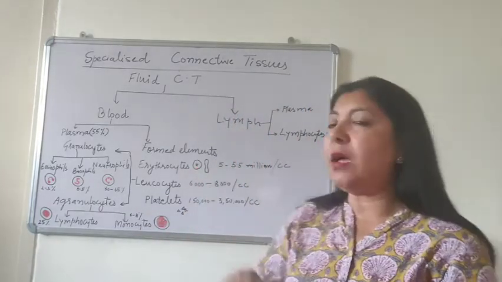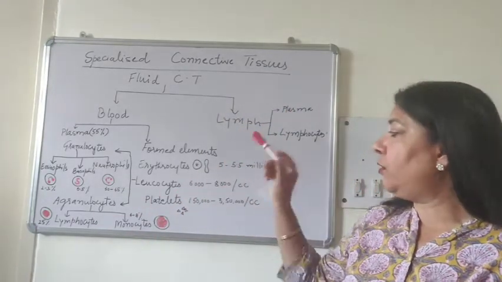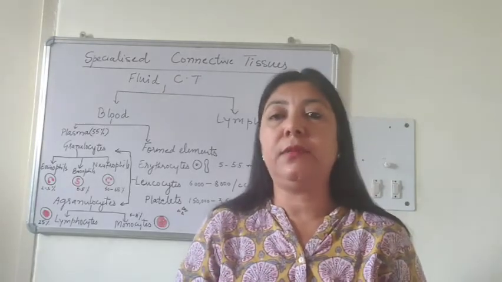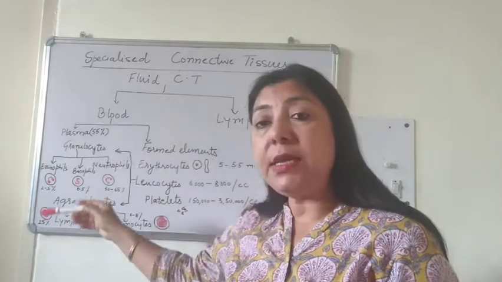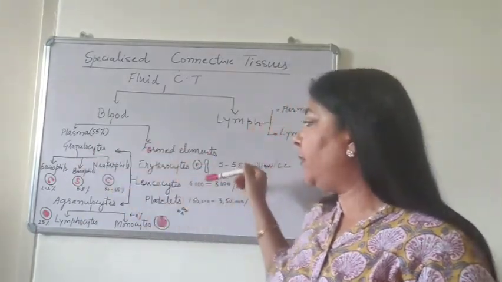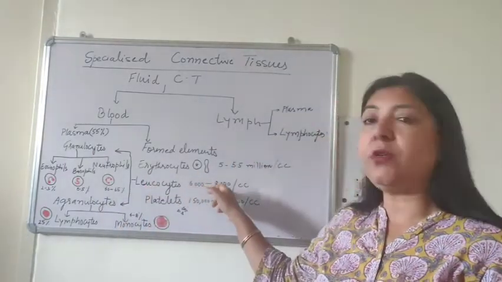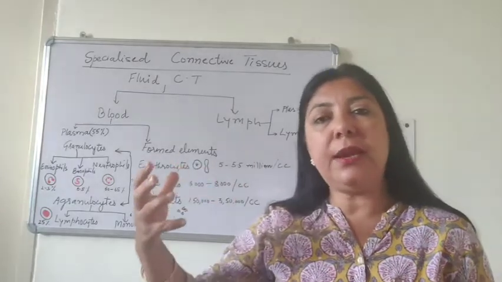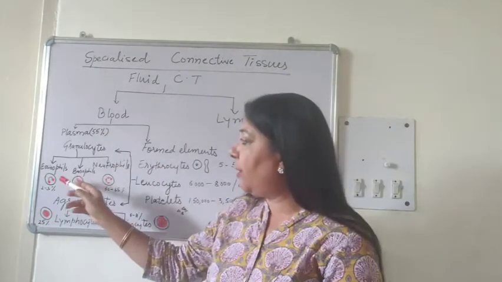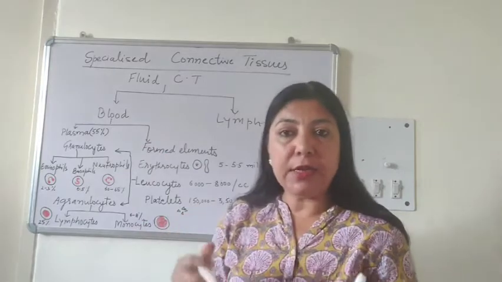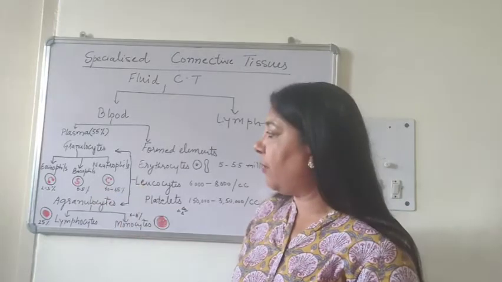Then the next formed elements are leukocytes. Leukocytes are about 6,000 to 8,000 per cc. Their count is differential, that is, their percentage. There are two terms: TLC, total leukocyte count, and we also study DLC, differential leukocyte count. I have mentioned the percentage, if you talk about the differential percentage of different components of leukocytes, let's see.